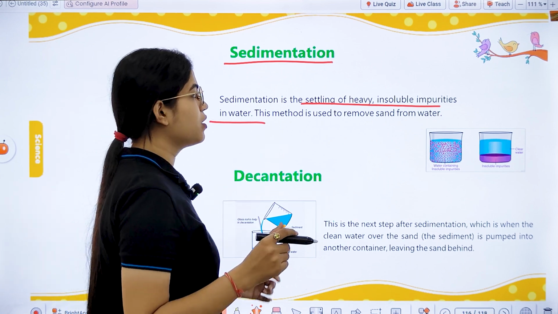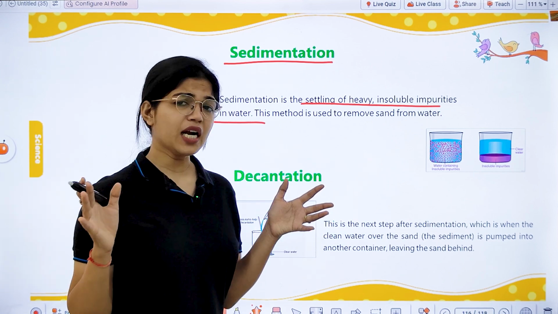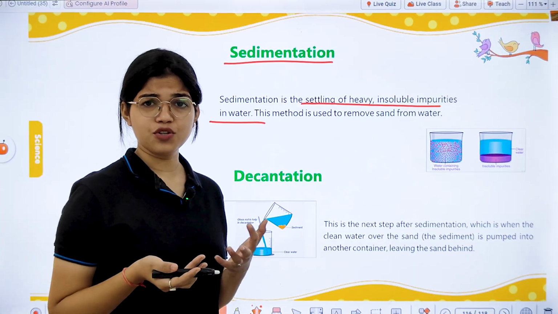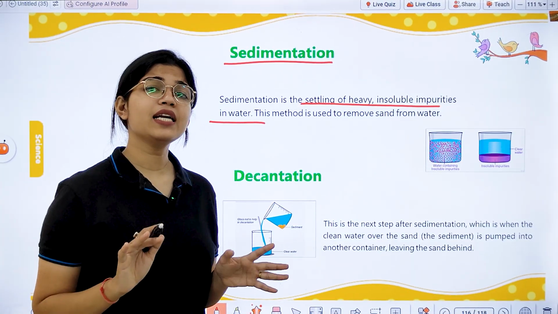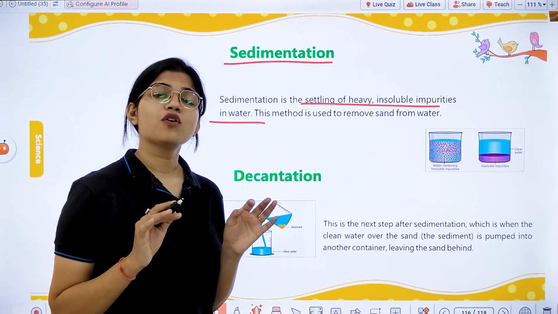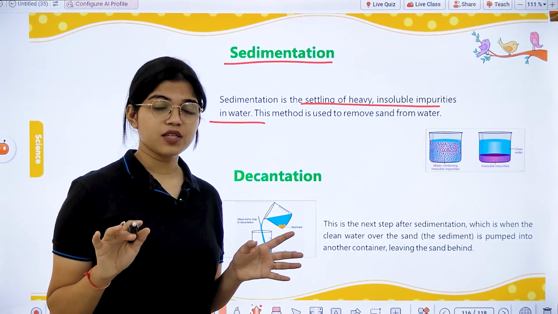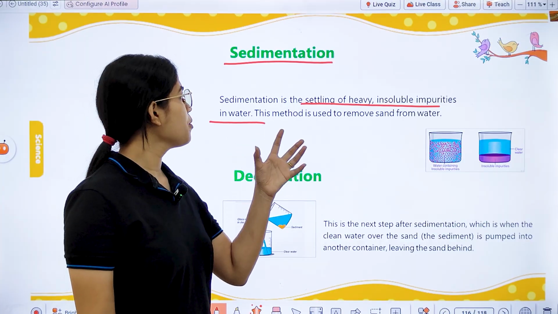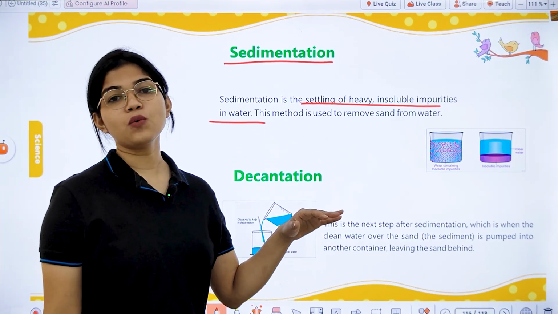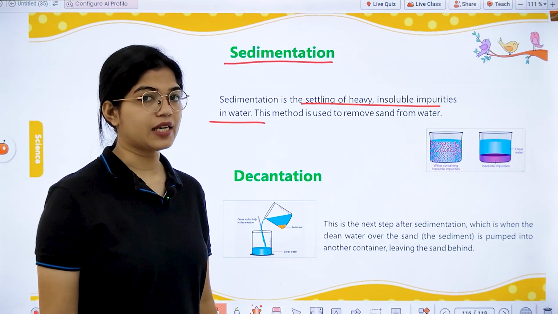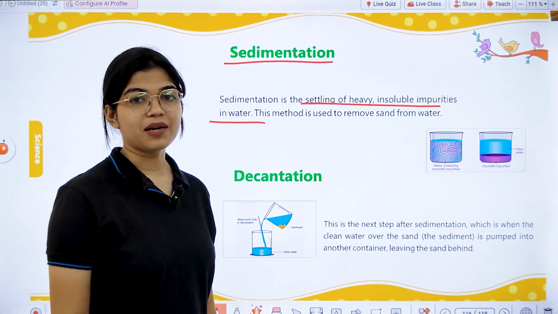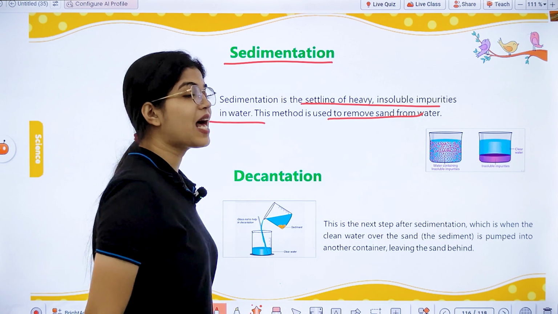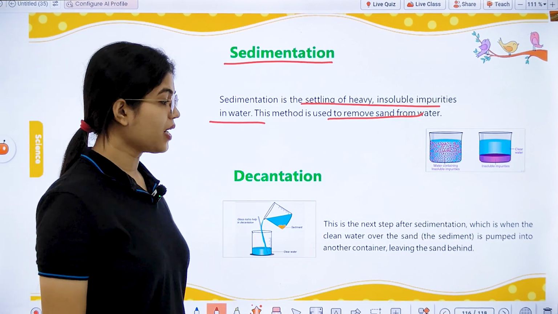That means if you have a container full of impure water with insoluble impurities in it, you just leave it for some time without disturbing it. What will you observe? All the heavy insoluble impurities will settle down as a layer at the bottom of the container. This is what is known as sedimentation. This method is used to remove sand from water, right?